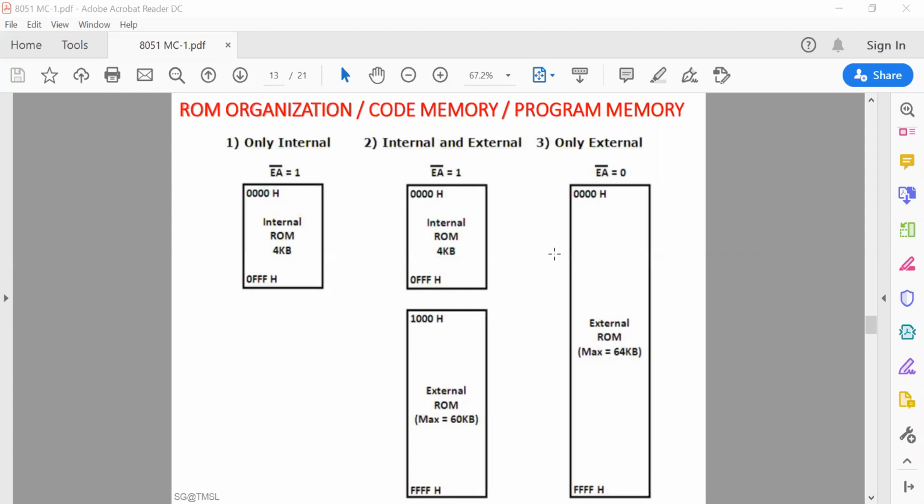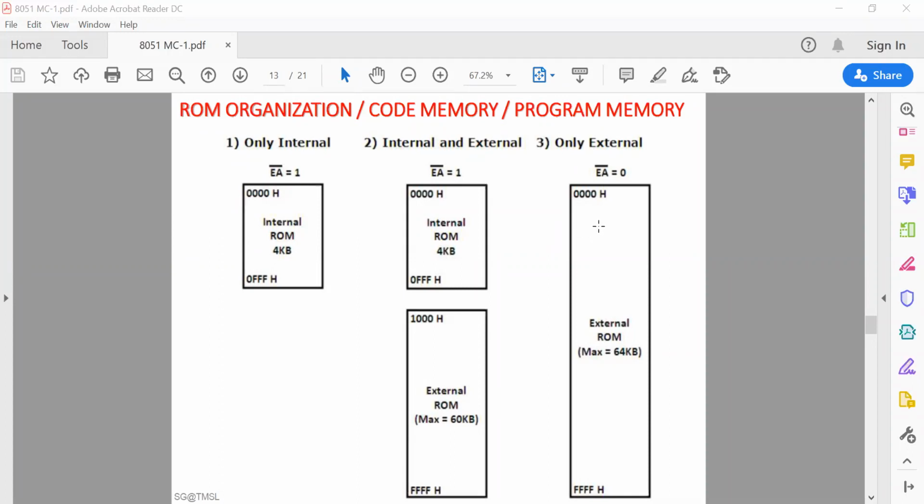So that's why you need to connect external memory with your system, and you need to access only external memory addresses, external memory data bytes. You don't want to access any internal data byte. That's why it remains off. Internal ROM must be in off position, and external memory should be on position.